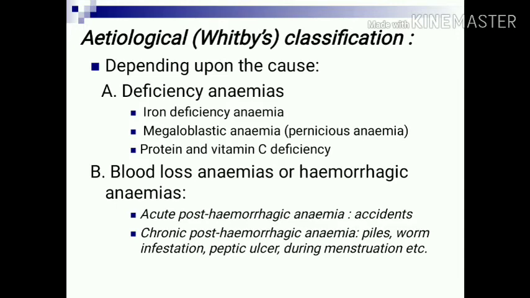Acute post-hemorrhagic anemia, the causes are either accidents or postpartum hemorrhage. After delivery of the baby, severe hemorrhage results in anemia. Second is chronic post-hemorrhagic anemia, which results from slow loss of blood in cases of piles, worm infestation, peptic ulcer, as well as excessive menstruation.